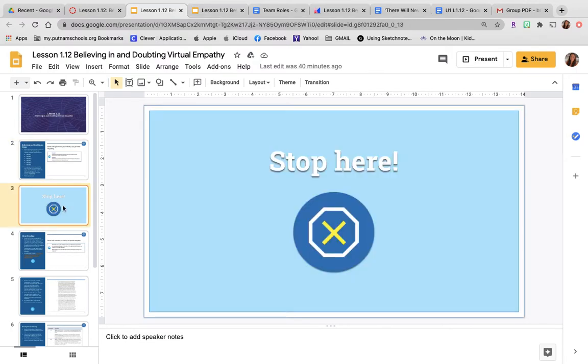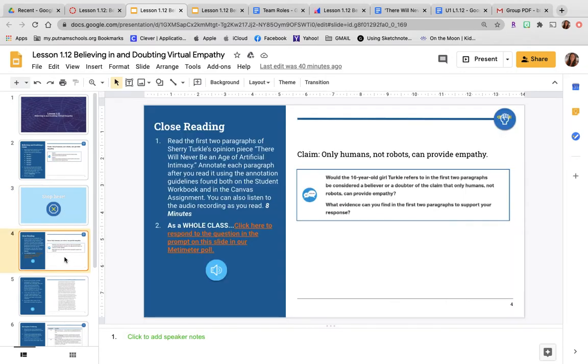We were going to have a quick stop here and do a class discussion, but I want you to keep moving forward. This is what I'm a little upset about missing out with you. Read the first 2 paragraphs of Sherry Turkle's opinion piece, There Will Never Be an Age of Artificial Intimacy, and annotate each paragraph after you read it using the annotation guidelines found both in the student workbook and in the Canvas assignment. You can also listen to the audio recording as you read. You can't listen to it through the Chromebooks because we don't have access. I think this is blocked still. But y'all can read it. You'll be just fine. Right?